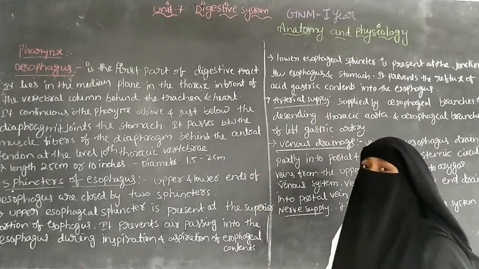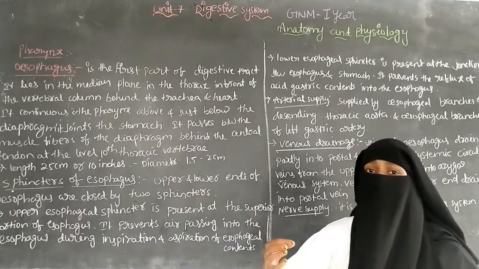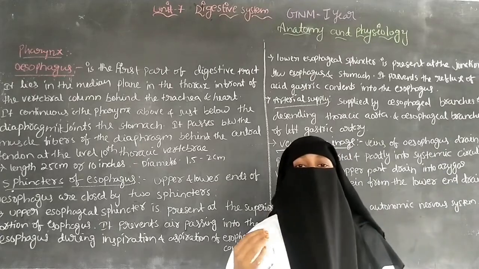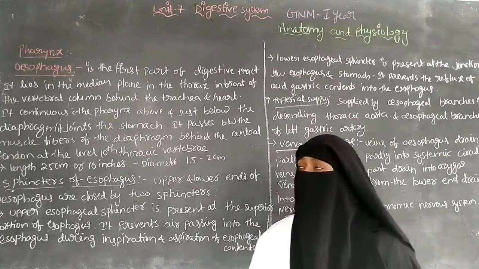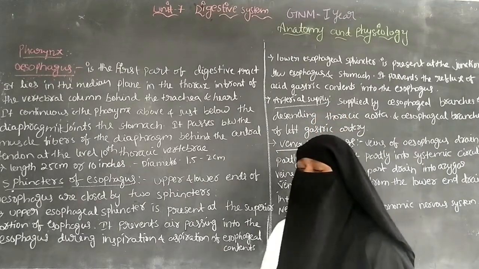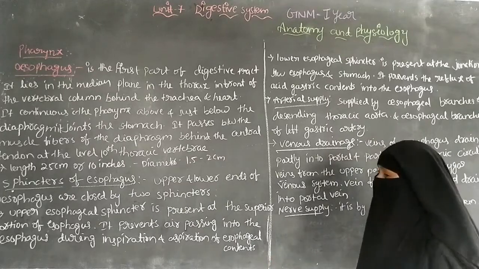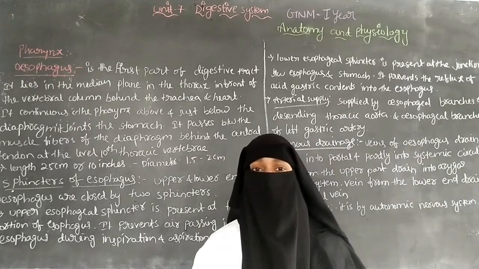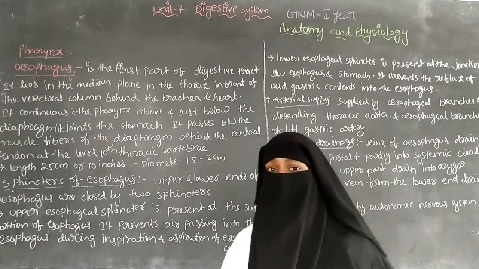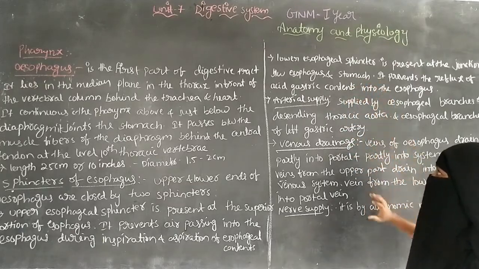If the lower esophageal sphincter cannot do its function, there will be a backflow of the gastric acids, and it causes heartburn. So the lower esophageal sphincter has to prevent the reflux of the gastric acid contents into the esophagus. If reflux occurs, it causes heartburn.